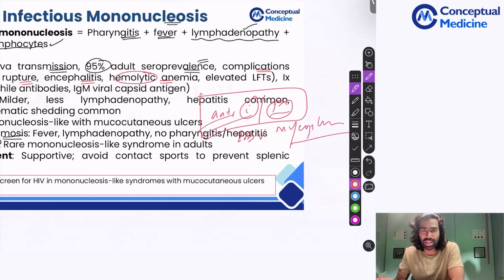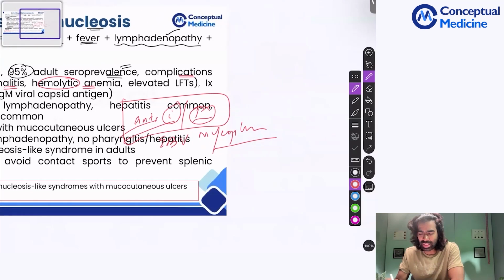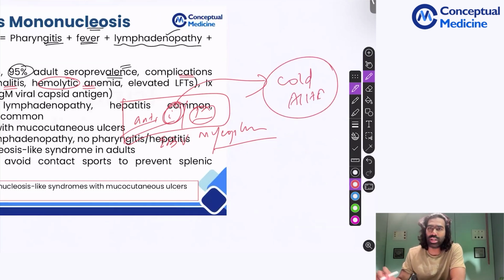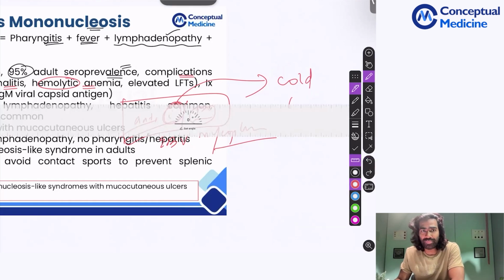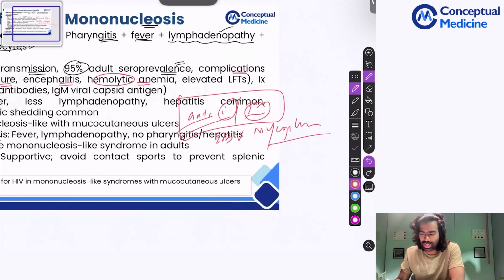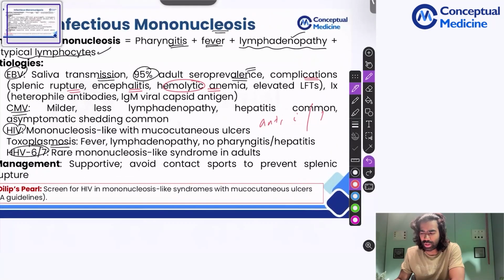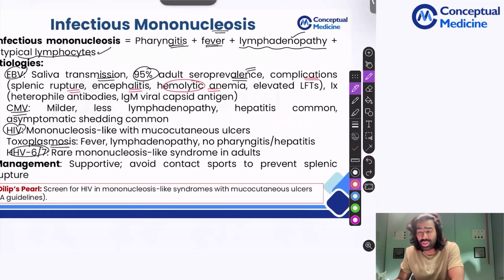EBV is going to produce small i antibodies, that is the anti-small i antibody, and that's going to result in cold autoimmune hemolytic anemia, otherwise called cold agglutinin disease. That is the reason I've been mentioning this. So it can produce hemolytic anemia. It's a very important manifestation of Epstein-Barr virus, and it can also result in Guillain-Barré syndrome or other neurological complications. It can cause mild transaminitis also.